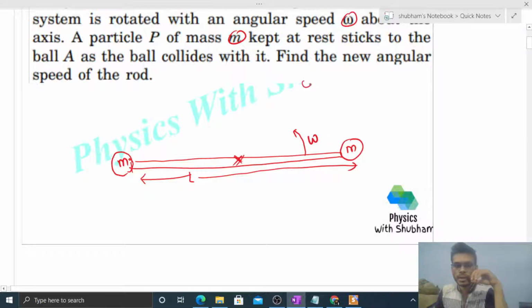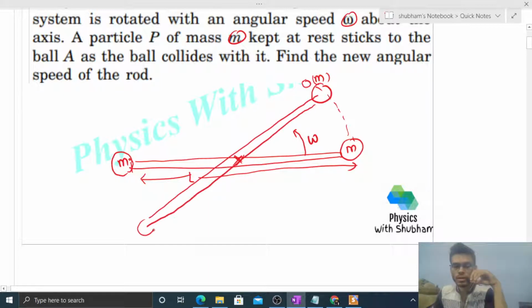Now यहाँ पे एक particle है, let's say of mass small m is the mass of the particle, right? So what will happen कि इस तरह से जब रोटेशन होगा इस बॉल का, जब इस पोजीशन पे ये रॉड होगी, right? सो यहाँ पे कोलिजन होगा between one of the balls and this particle, and that is perfectly inelastic collision, means collision के बाद ये जो particle है ये इस ball से stick कर जाएगा, right?